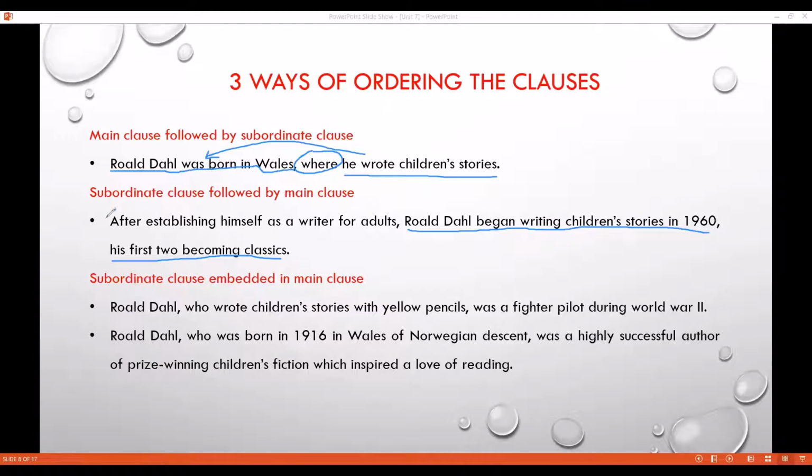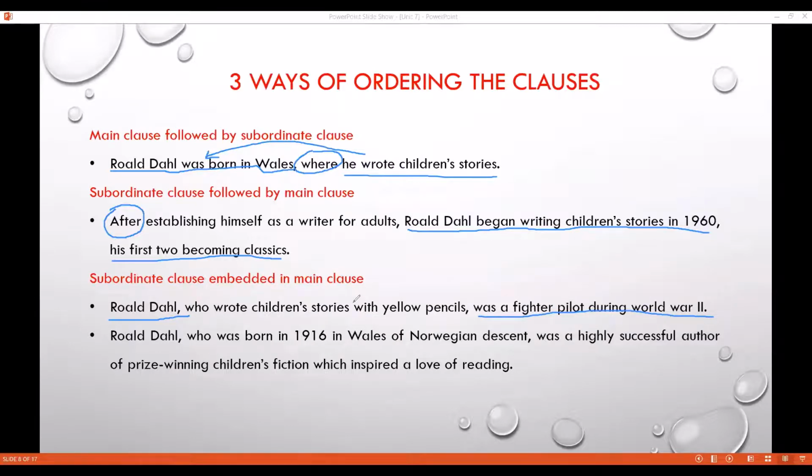After. This is your connective here. It is not in between. Even then it is a connective because we put such a word in the beginning that the main clause can be attached with it. After establishing himself as a writer, otherwise if I say after establishing himself as a writer, it is no information. So remember, a subordinate clause gives information on the basis of some other. Subordinate clause is embedded in the main clause. First we look for the main clause. Can you tell me where is the main clause?